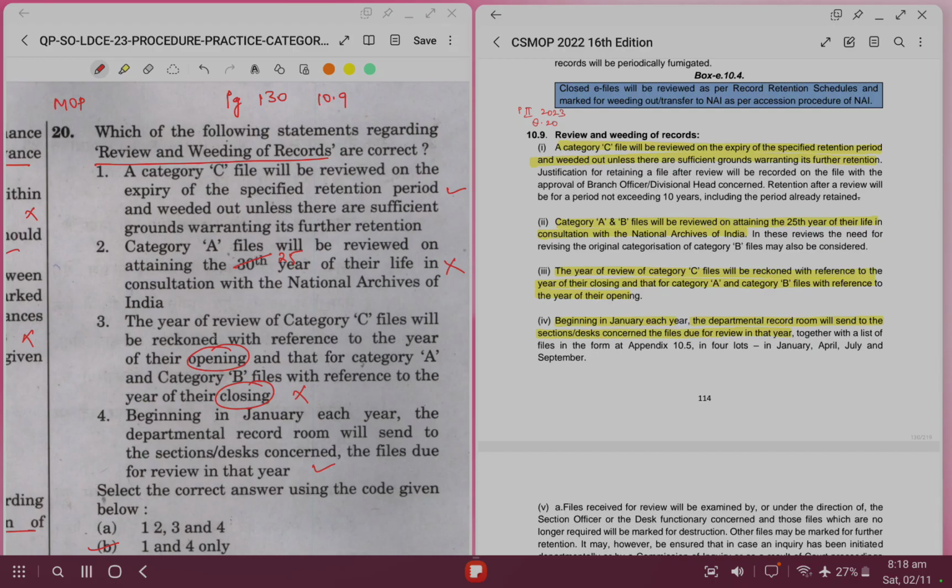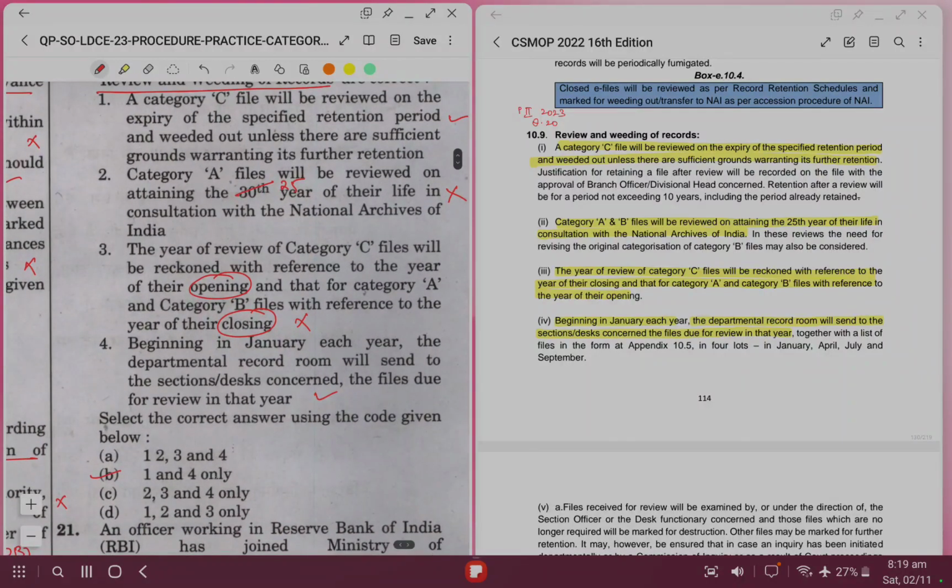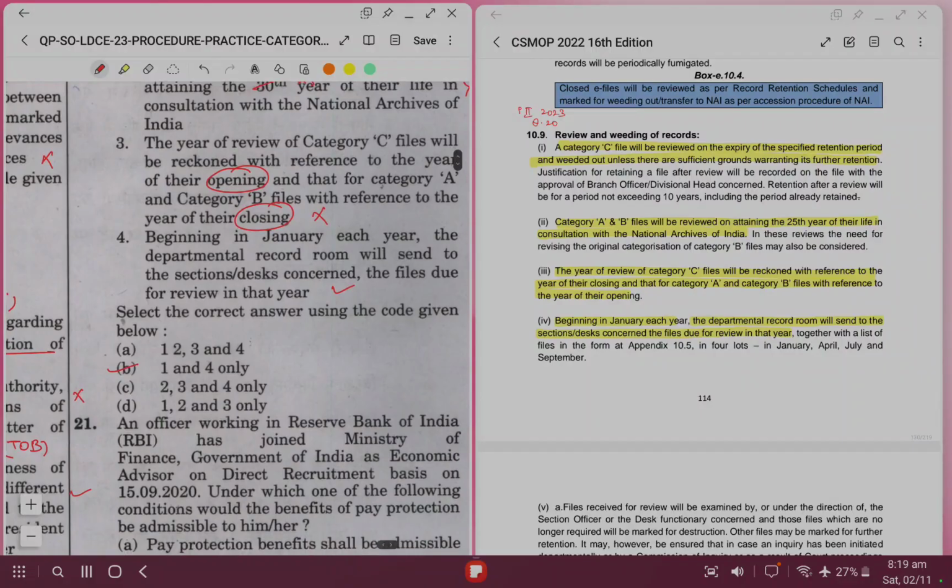Then the year of review for category C files will be reckoned with year of their opening, and for category A and B files with reference to year of their closing. Now it's actually reverse. For category C files, it is from the year of their closing, and for A and B, it is from the year of their opening. So statement 3 is also incorrect. Beginning in January each year, the departmental record room will send to sections the files due for review in that year. So that is correct. So we are left with only two correct options, which is 1 and 4. So the right answer is B.